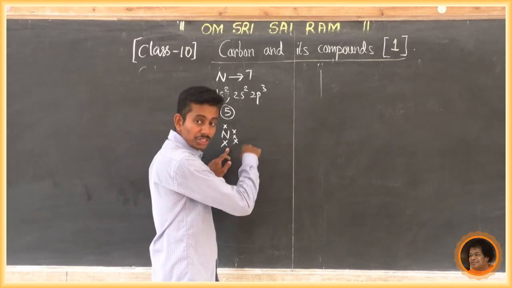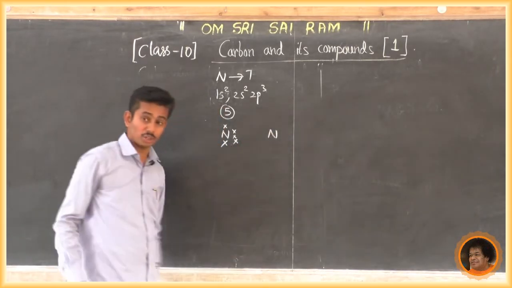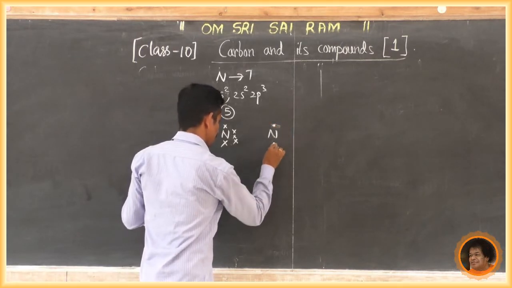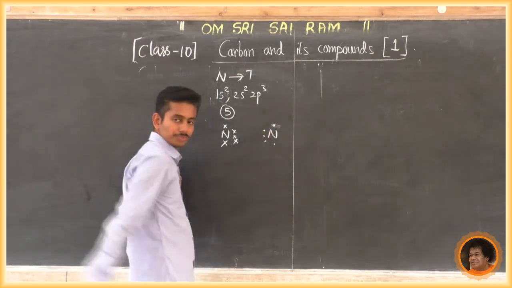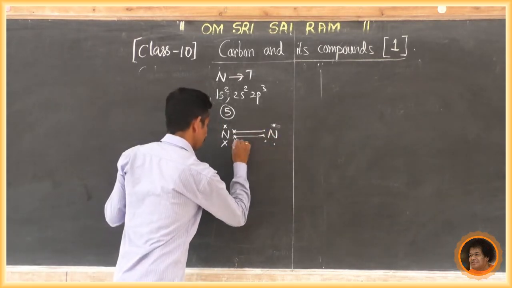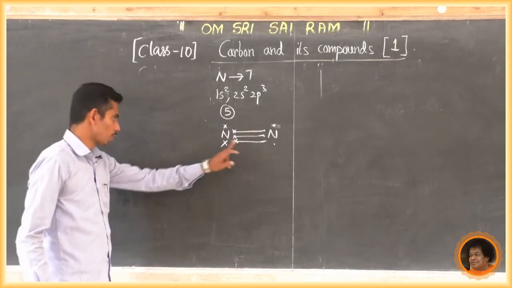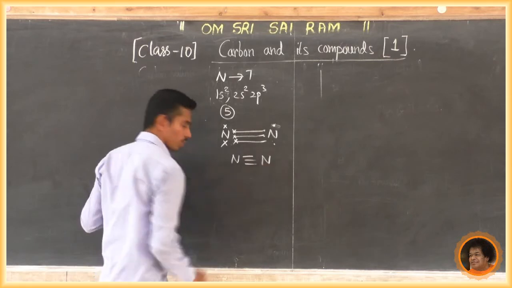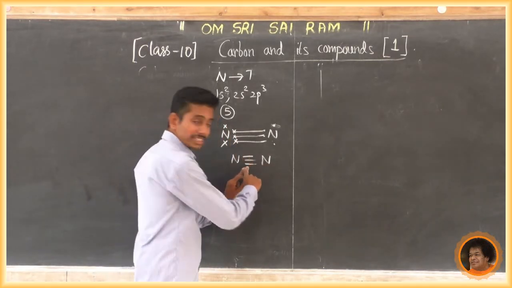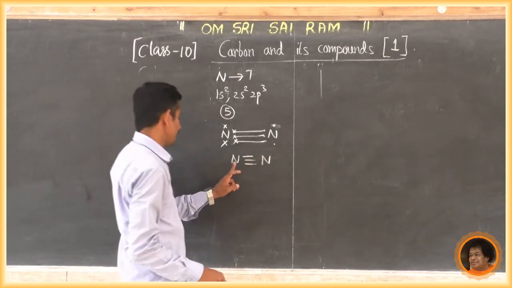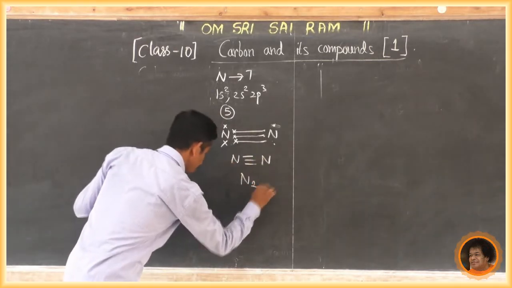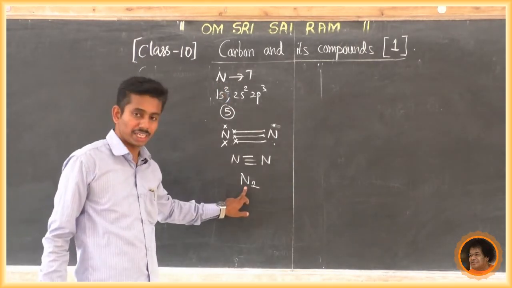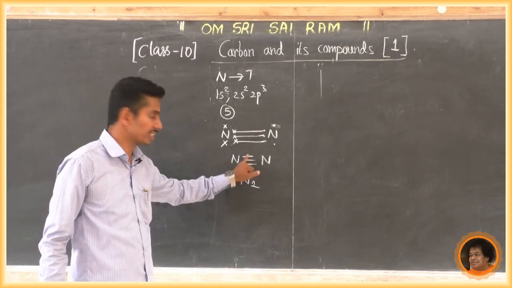This nitrogen shares electrons with another nitrogen. This is the nitrogen, 1, 2, 3, 4, 5. Sharing means covalent bond, and it becomes N2. It means like this. So nitrogen shares valence electrons with another nitrogen and becomes N2. N2 means the nitrogen molecule. It is an element. Now it becomes the nitrogen molecule. Three lines are called a triple bond.